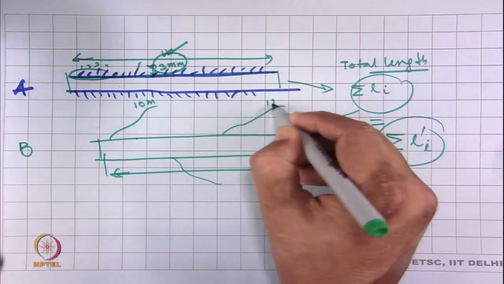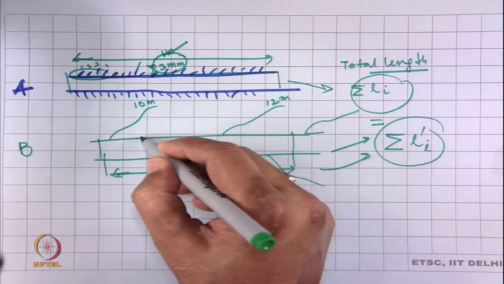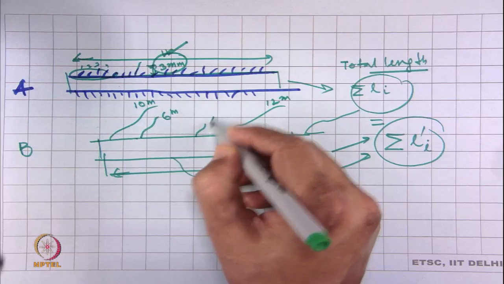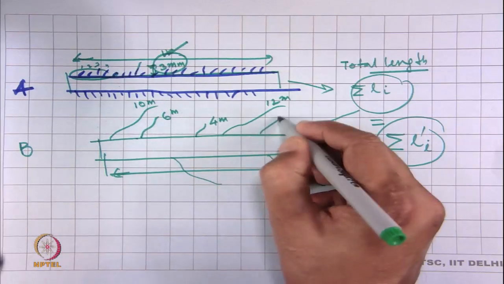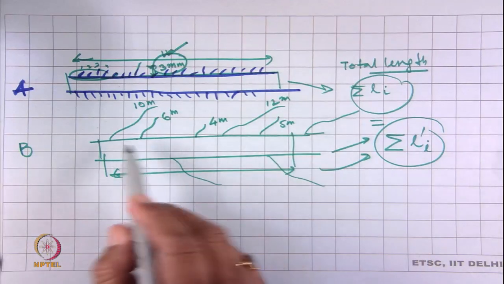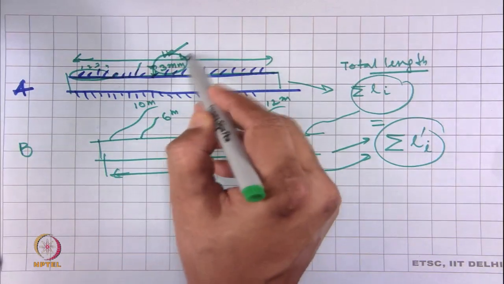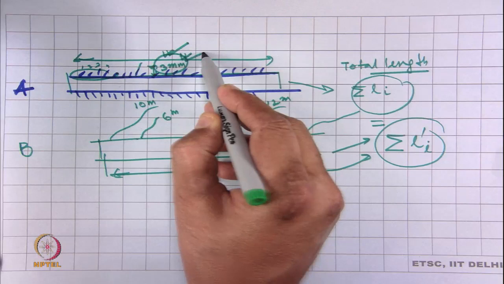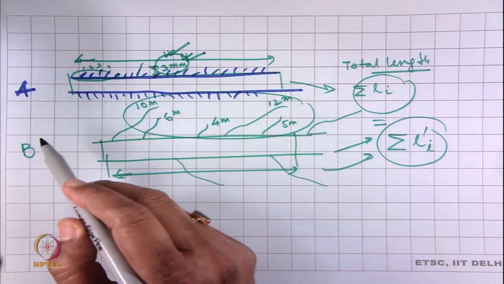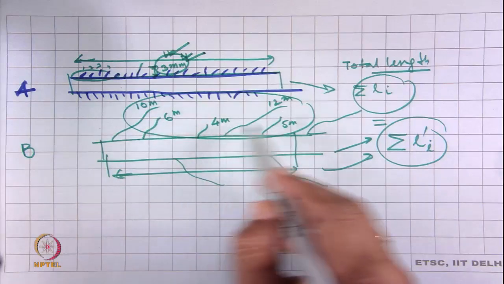So, 12 millimeter, another hair is 6 millimeter, another 4 millimeter, okay, 5 millimeter. In that case, with this technique of beyond 3 millimeter, all these hairs will come into the picture.